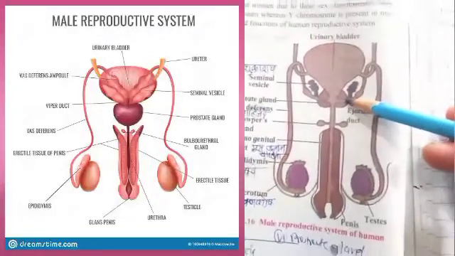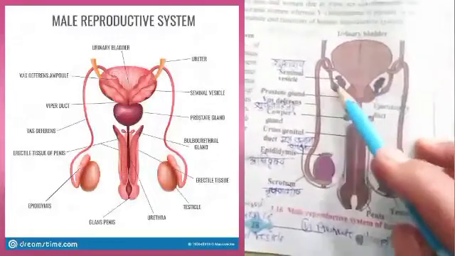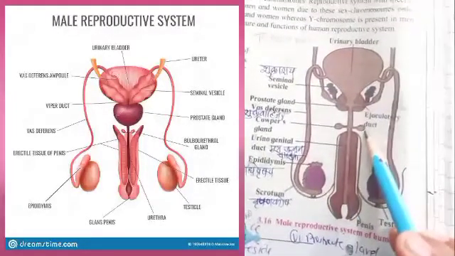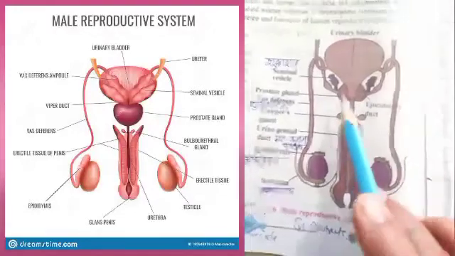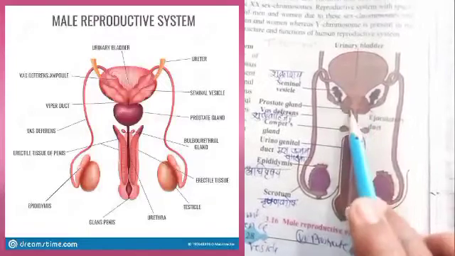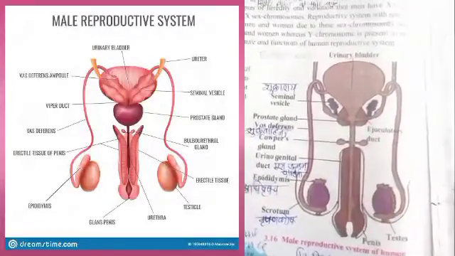Then three types of glands are present. These two are the seminal vesicles. These two are the Cowper's glands, and this is the prostate gland, which is present below the urinary bladder. It is the prostate gland.